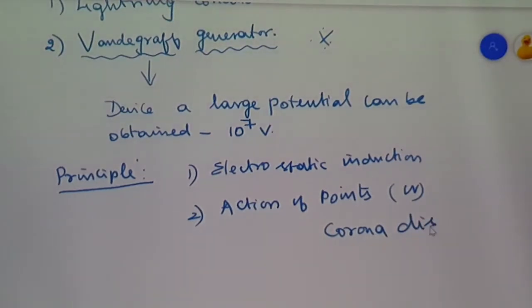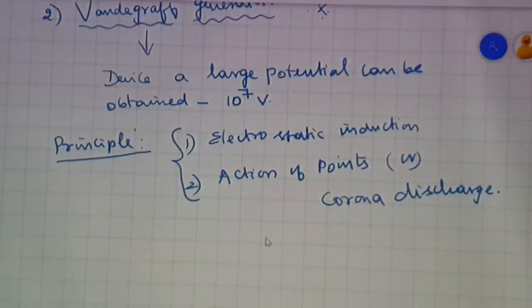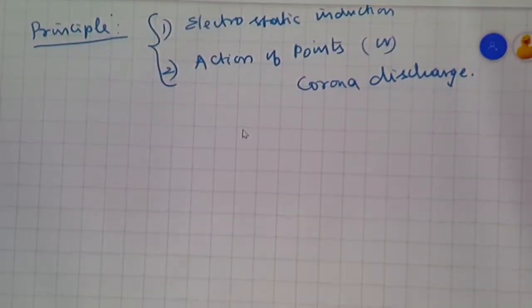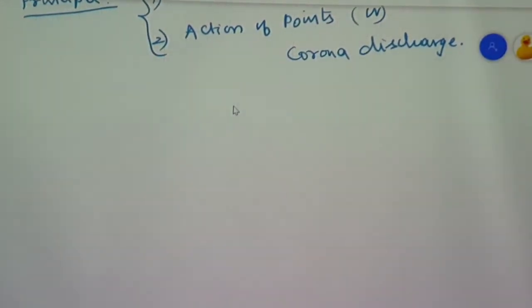So the two principles: one is electrostatic induction, defined as inducing charges from one body to another body with or without actual contact. And the second one is action of points or corona discharge, which is defined as the process of leakage of electrical charges through sharp points. That we are calling its principle. Let us study this concept. What is the use of this? That we shall study in the final part of this question.